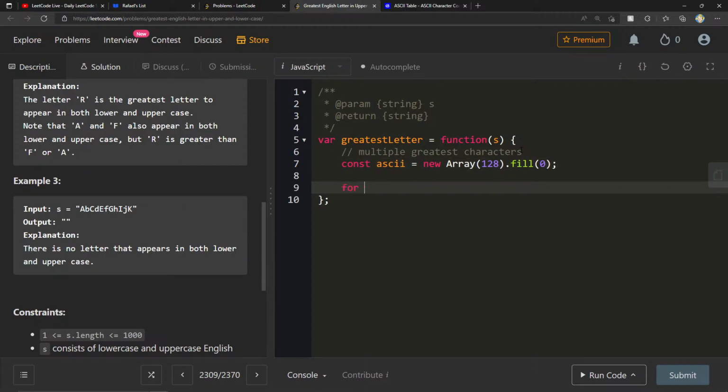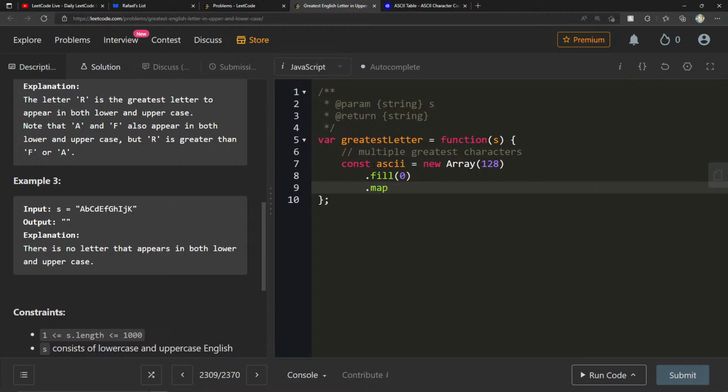Now we're going to go through each one of the different characters. I think I can do a twofer here. If I want to map through this, do we even need to?